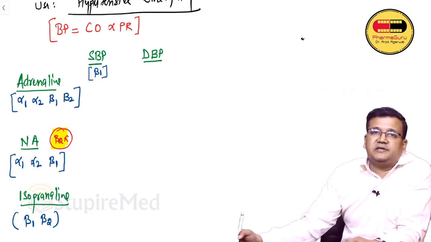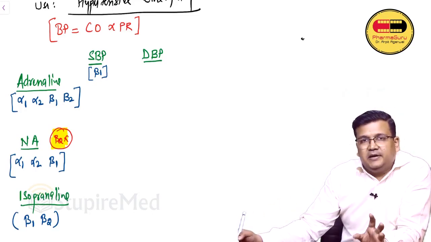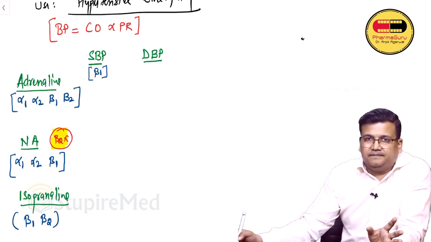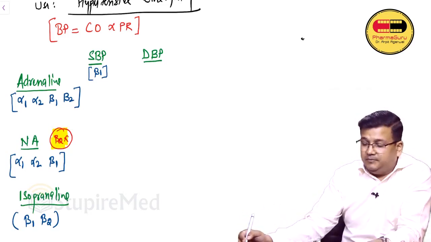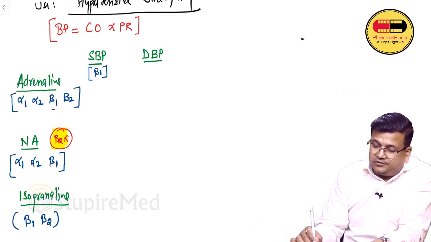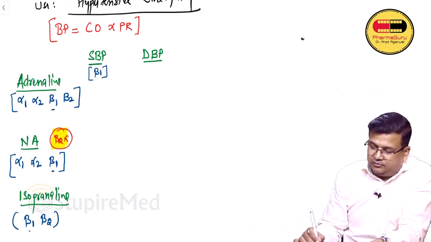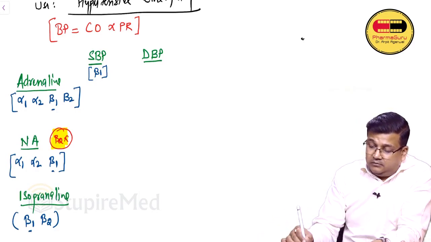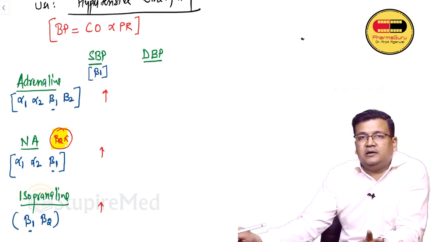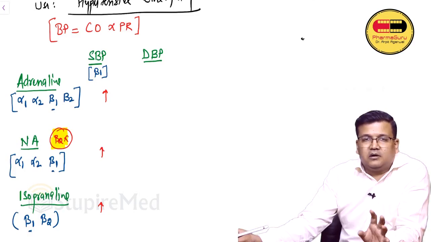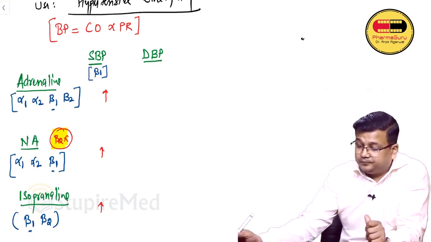So that means systolic BP is dependent on beta 1 activity. Any drug that stimulates beta 1 will increase systolic BP. Now we can see that all the 3 drugs are stimulant on beta 1. So all of them will increase systolic BP. All of them will act on beta 1 on heart. Heart will contract more, cardiac output will go up and systolic BP will increase by all the 3.